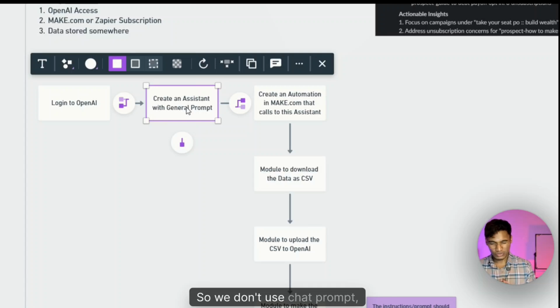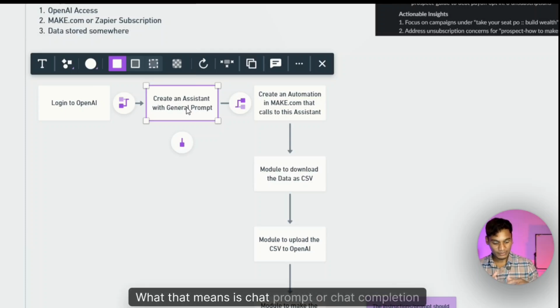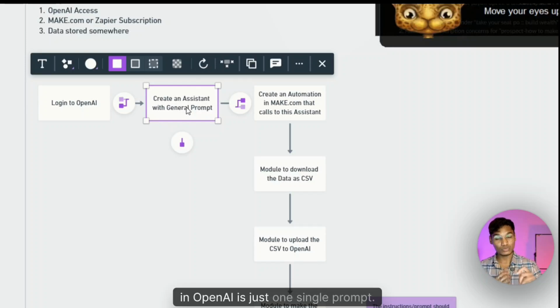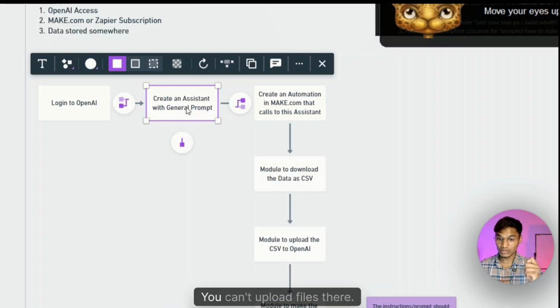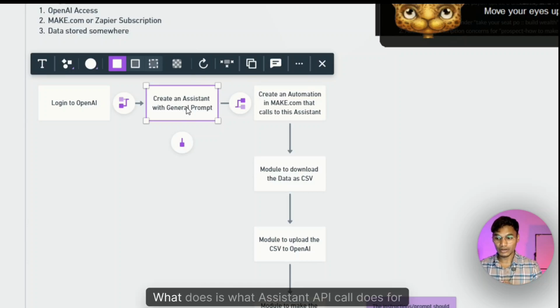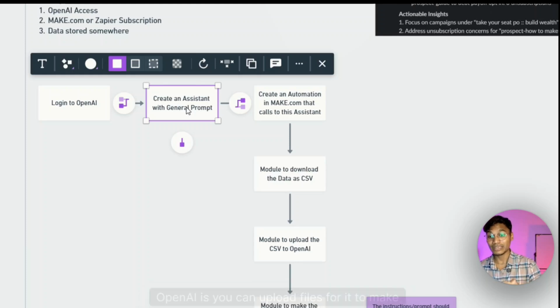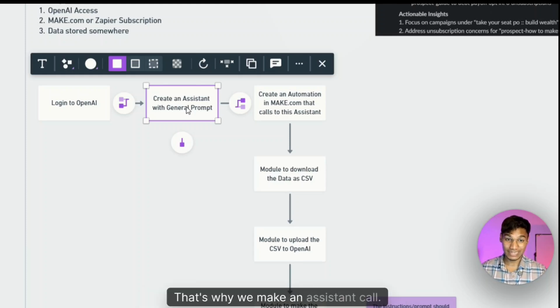We don't use a chat prompt, we use an assistant call. What that means is chat completion in OpenAI is just one single prompt. It doesn't know what you're doing. You can't upload files there. What the assistant API call does for OpenAI is you can upload files for it to make analysis on. That's why we make an assistant call.